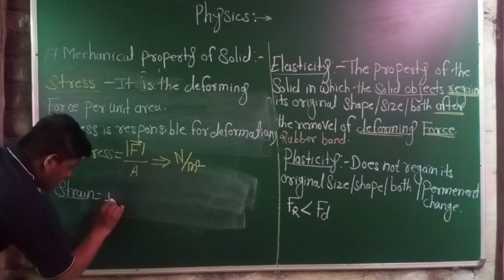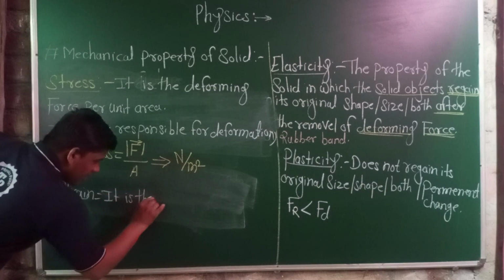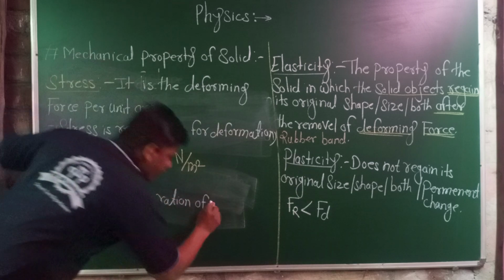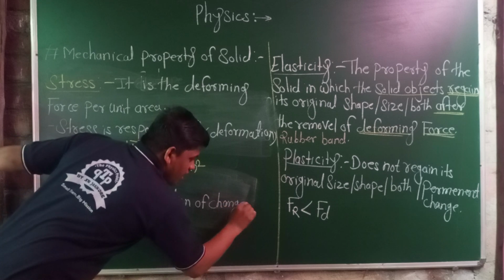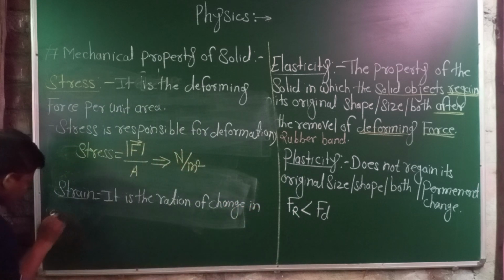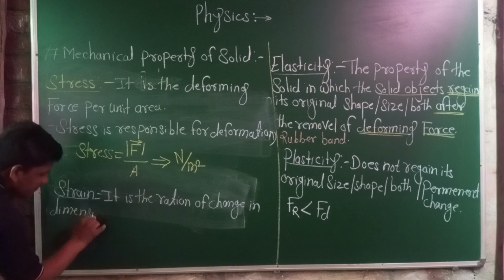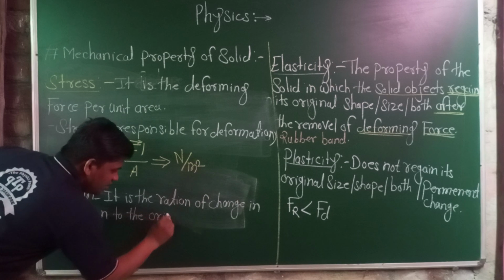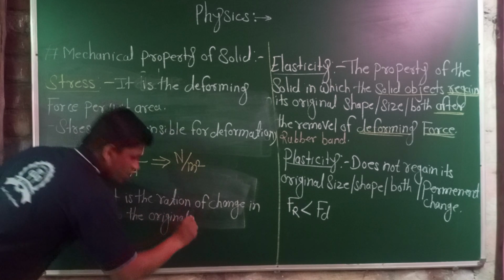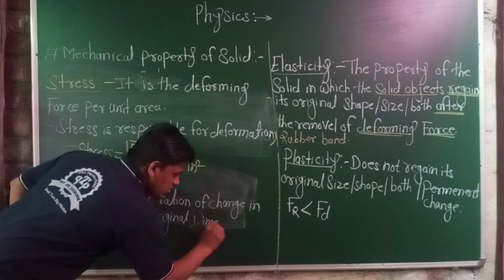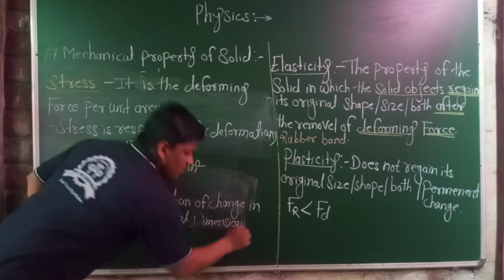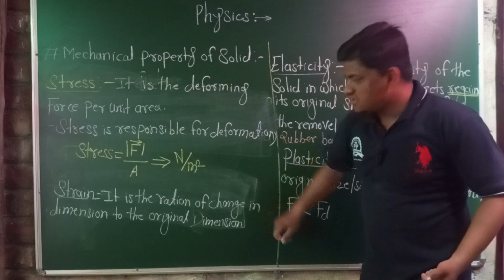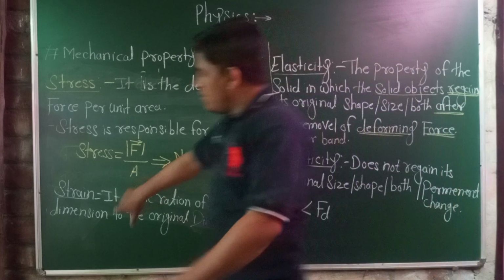Strain is the ratio of change in dimension to the original dimension. Strain is the ratio in which the change in dimensions is compared to the original dimensions.